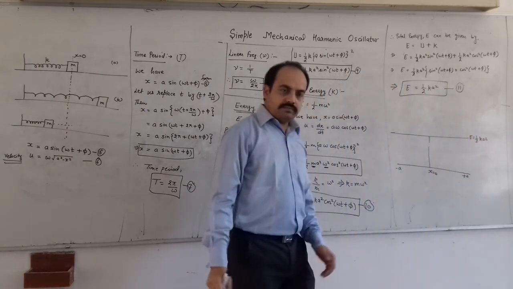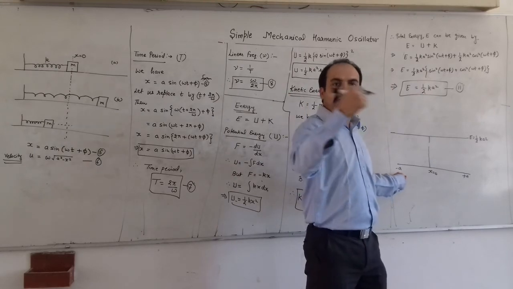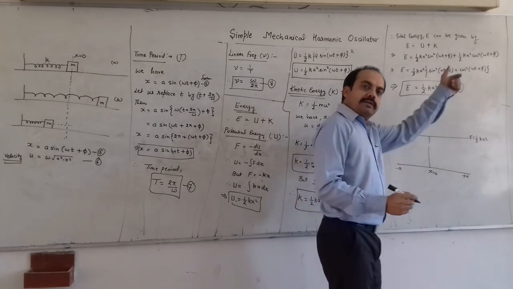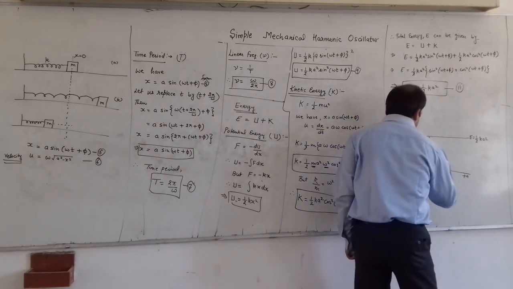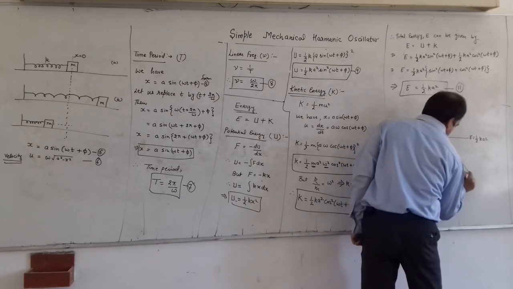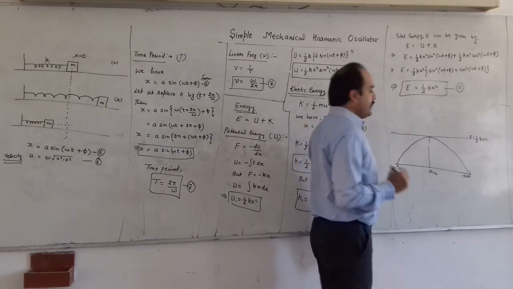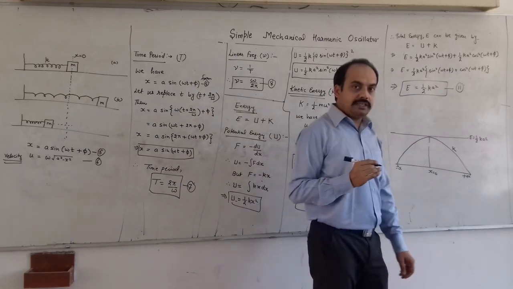We know that at the ends the kinetic energy is 0, and at the equilibrium position the kinetic energy is maximum, half k A square. Therefore, the kinetic energy is represented like this. This point is our plus A, this point is our minus A, right? This is our kinetic energy. And what will be our potential energy?